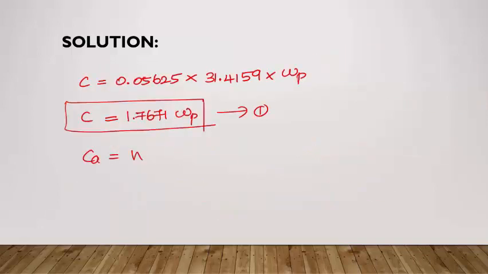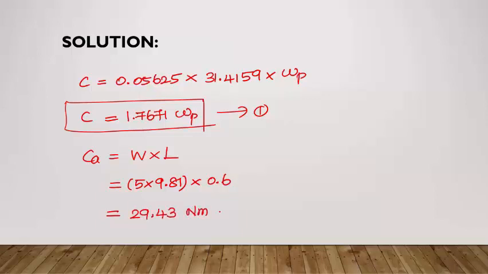Now, considering the active couple due to the acted weight in the system, CA can be calculated as the product of the weight of the considered system into the length. Here, mass of the disc is given as 5 kg, so the weight can be obtained by multiplying 9.81 meter per second square, into capital L, which is the length of the arm at the end of which the disc is connected. So L value is 0.6 meter. CA value will be 29.43 Newton meter.